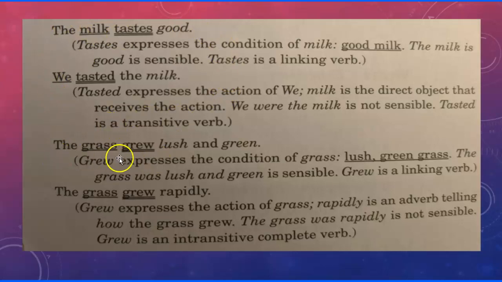The next one, the grass grew lush and green. Well, these are adjectives. You guys should know that. Describing grass. So this one's going to be an intransitive linking because we've got all these adjectives back here. But then if I went down here and said the grass grew rapidly, it becomes a different kind of intransitive verb, and we'll talk about that more. So you have to look at these and how they're used because the English language has a different rule for every word, every form of a word. So just be really careful. So that's all I have for you.